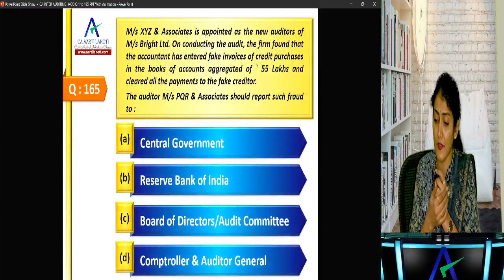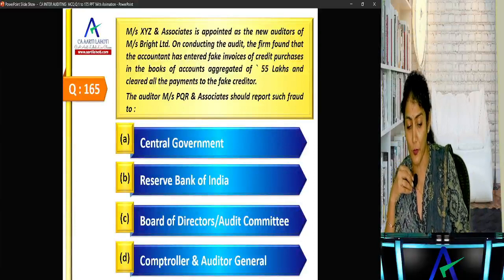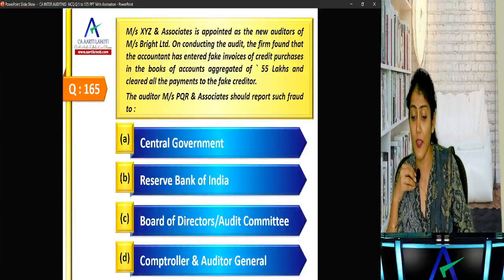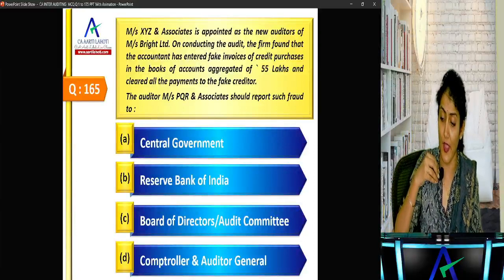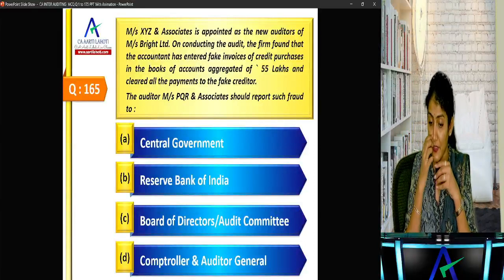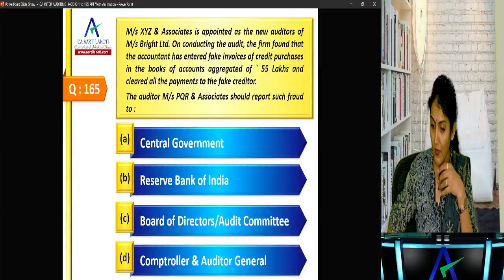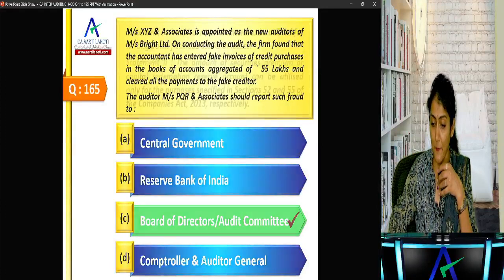XYZ Associates is appointed as the new auditor of Bright. On conducting the audit, the firm found that accountant has entered fake invoice of credit purchases in the books aggregated to 55 lakh and cleared all the payments to the fake creditor. The auditor of PQR would report such fraud to the audit committee. Why? Because the fraud is less than 1 crore.